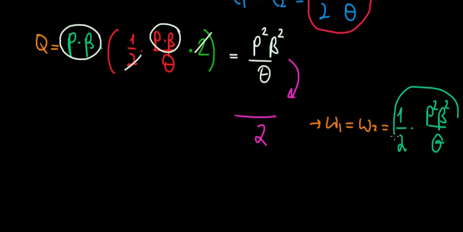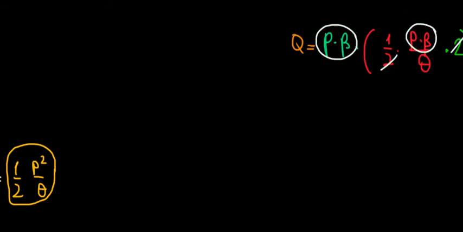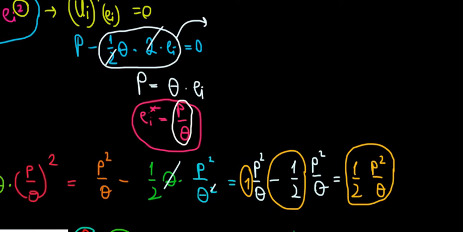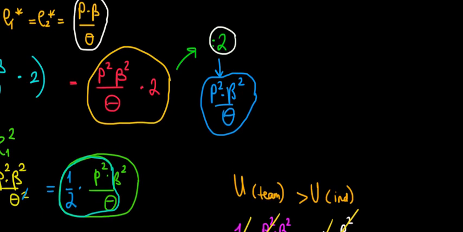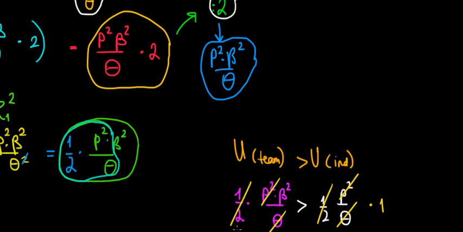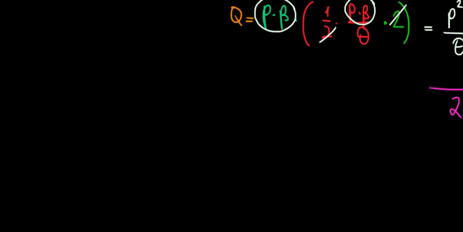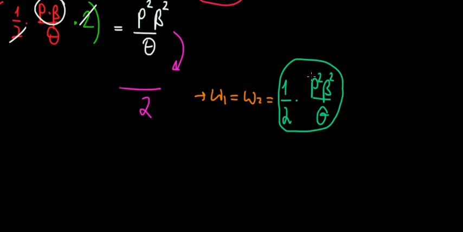Again, let's compare this wage with the wage when they were agreeing on the effort level. There's going to be a difference based on the same logic. In part B, the wage of one guy used to be p squared beta squared over theta. And now notice that we have the same term multiplied with a half. So the wage now is p squared beta squared over theta times 1 over 2. Again, the wage is reduced by a half.